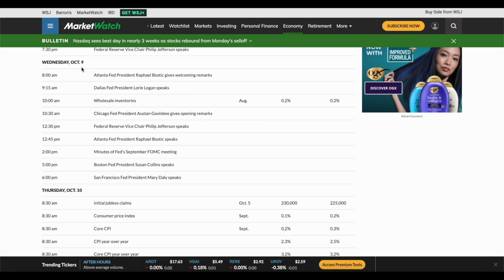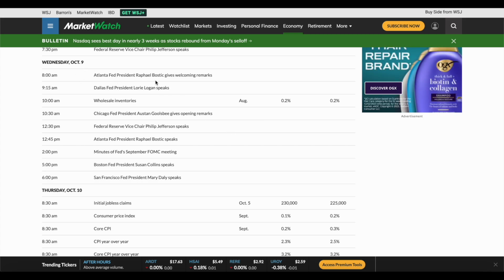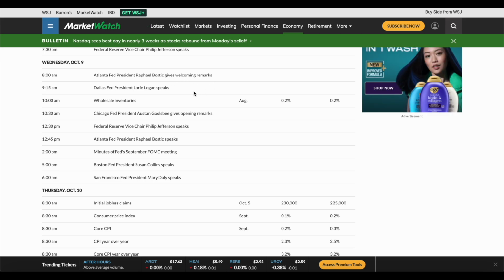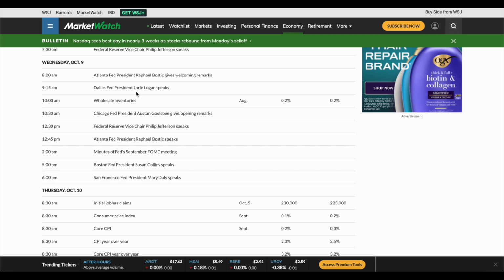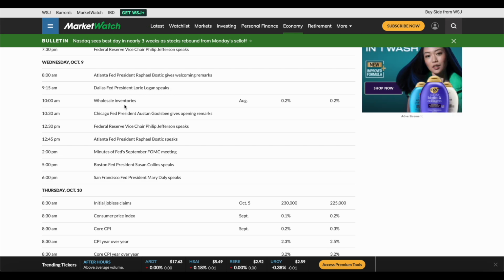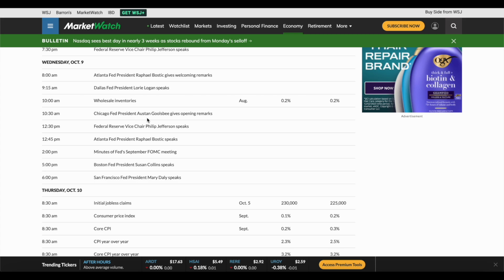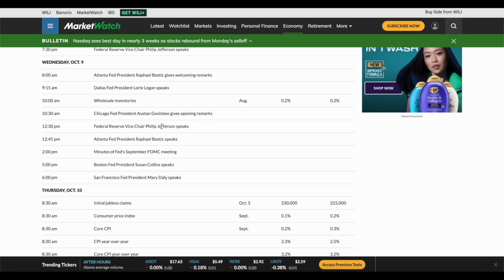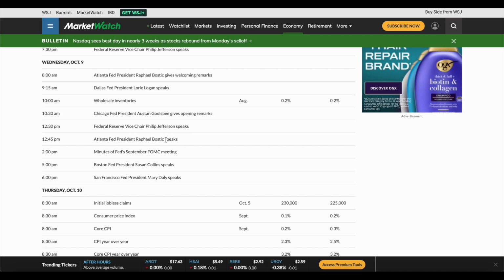On Wednesday, October 9th, 8 a.m., we have Atlanta Fed President Raphael Bostic giving welcoming remarks. At 9:15 a.m., we have Dallas Fed President Logan speak. At 10 a.m., we have wholesale inventories for August. 10:30 a.m., we have Chicago Fed President Austan Goolsbee giving opening remarks. At 12:30 p.m., we have Federal Reserve Vice Chair Jefferson speak. 12:45 p.m., we have Atlanta Fed President Raphael Bostic speak.